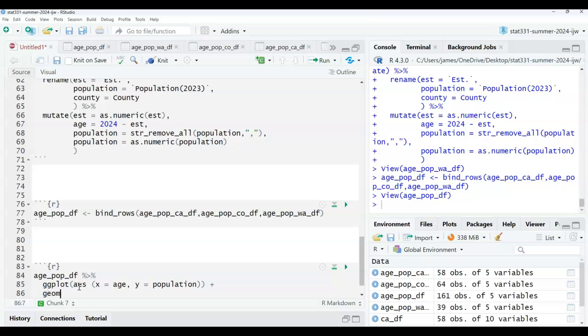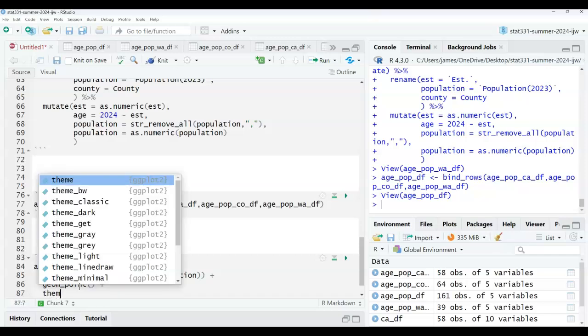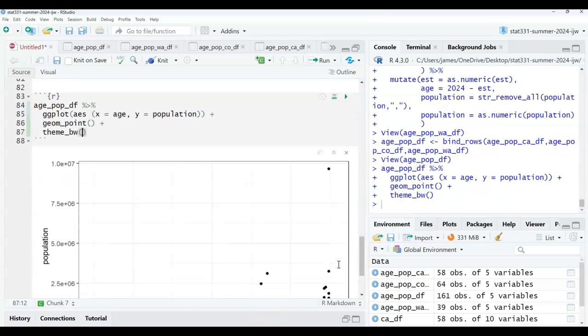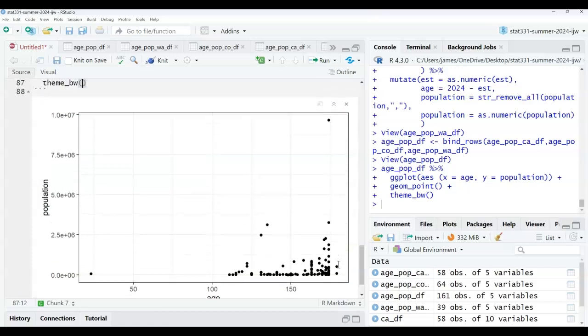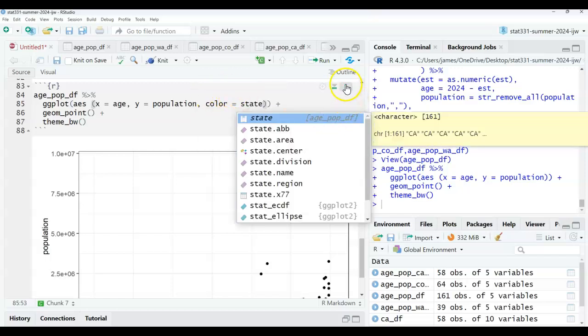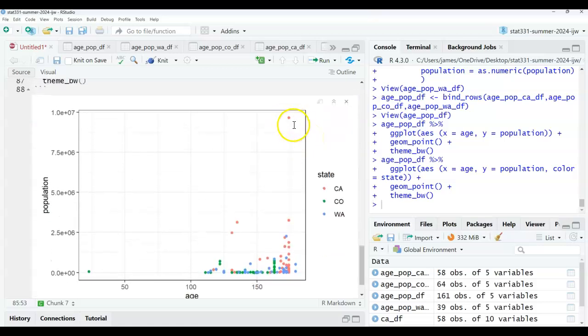Okay. And then geom point. And then I'm just going to have a clean theme just so I can make it look decent. And then we can do a color by state. Okay. And that should make sense that this is Los Angeles.